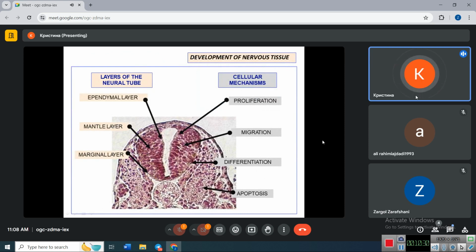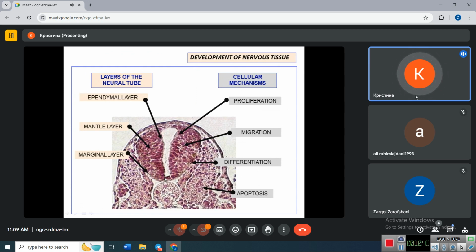So here you can see the processes which take part in neural tube. Once again, in ependymal layer we have proliferation of stem cells. In mantle layer we have migration and differentiation of the cells.